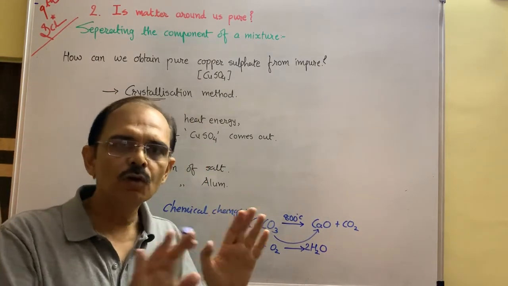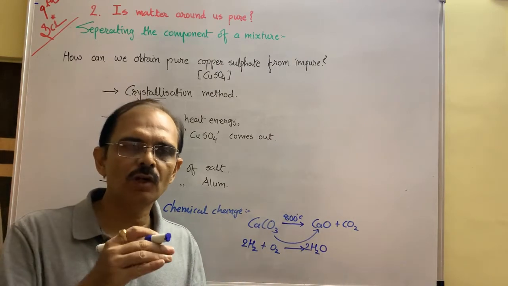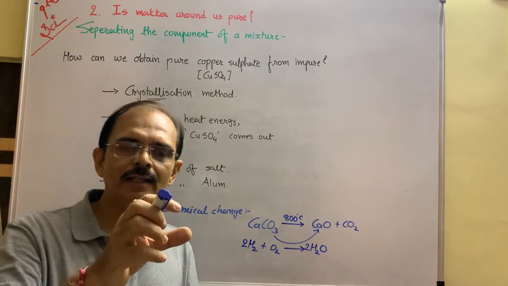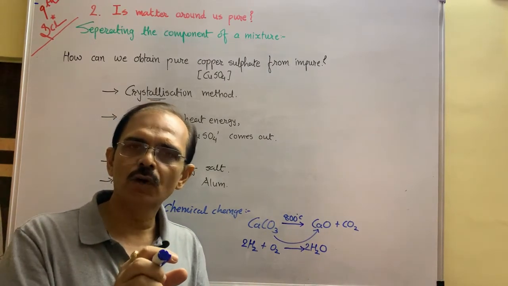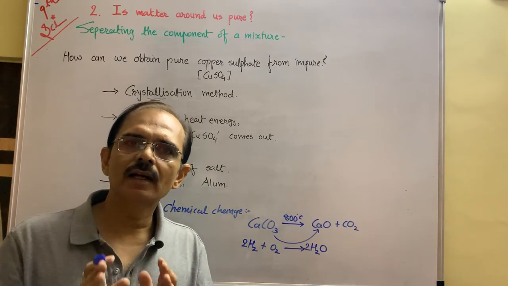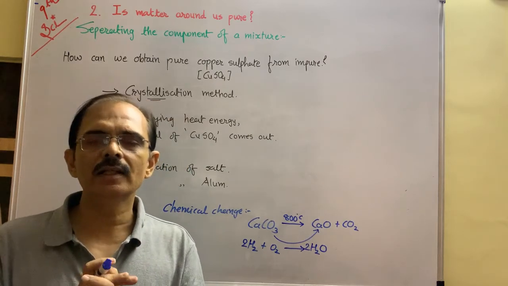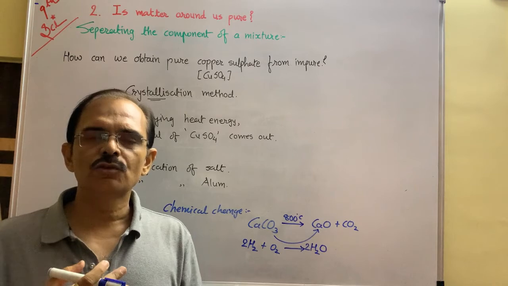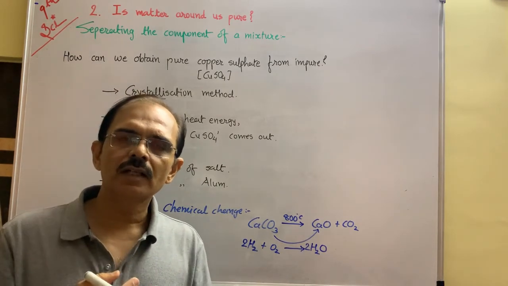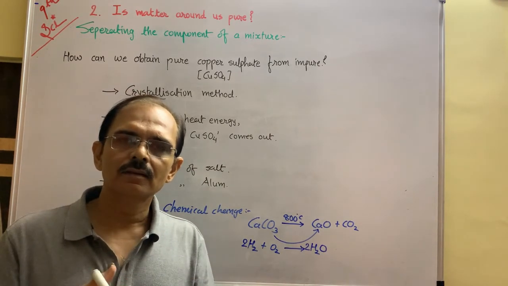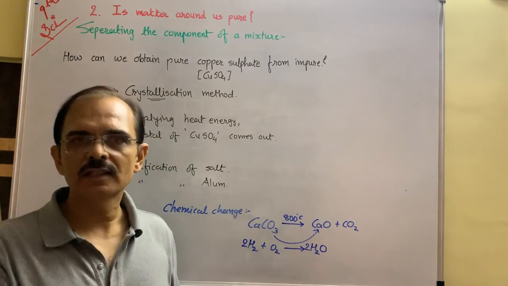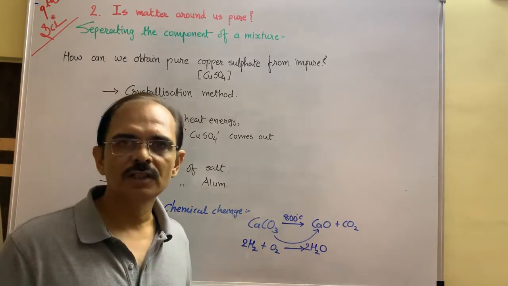Means look-wise, only physical-wise, when water converts into ice, we say that it is an ice cube, we say that the liquid is water, but chemically they are H2O. Chemically they are the same. Formula of water vapor, H2O. Formula of liquid water, H2O. Formula of ice, H2O. Means chemically there is no change, only physical change. Here chemical change is there.